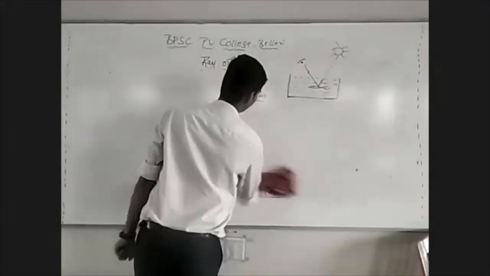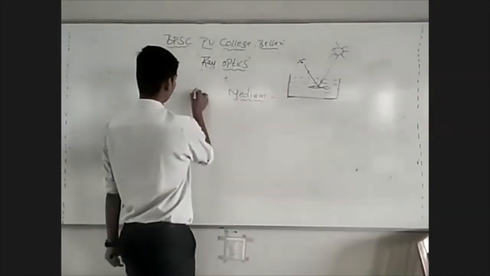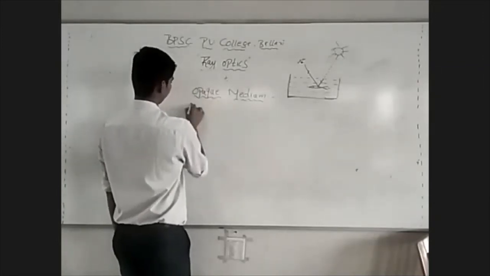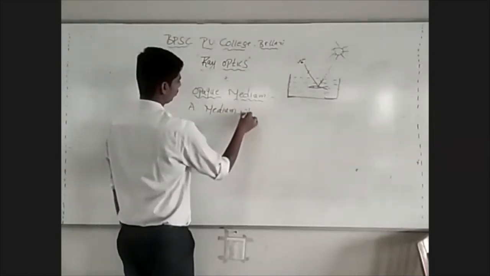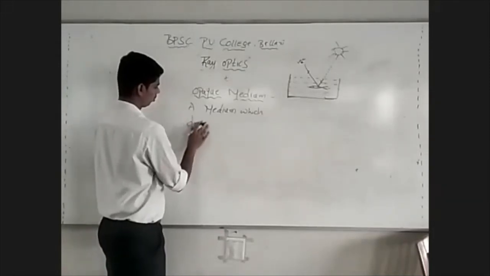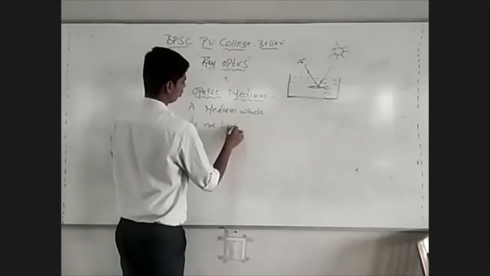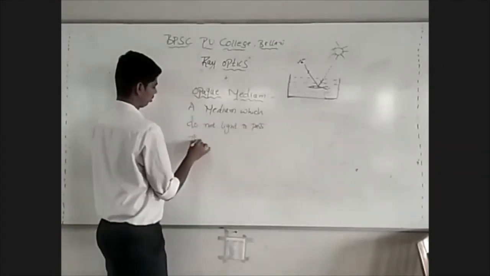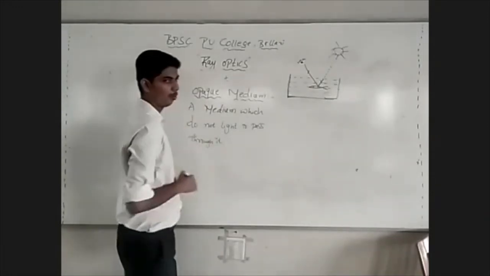A medium which does not allow light to pass through it is called an opaque medium.